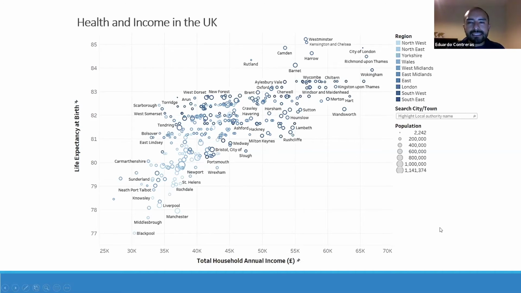And in here, you can see that, for example, the shade of the color shows how north or how south each of the areas is. You can see that many of the areas in London are quite high up here, while the areas here have less contrast. You will see that there are many in the north, which tells me that in general, the further south you go in the UK, the higher the incomes and the higher the life expectancy, the healthier the population.